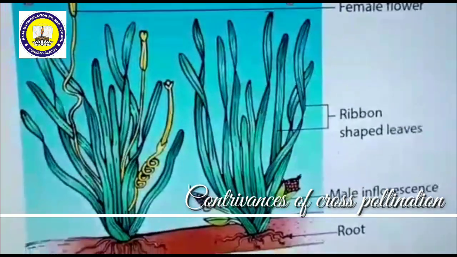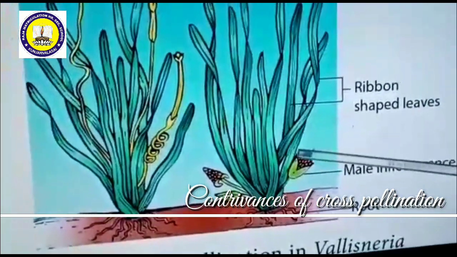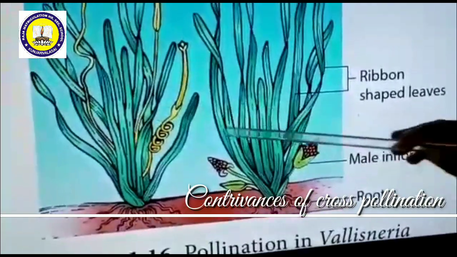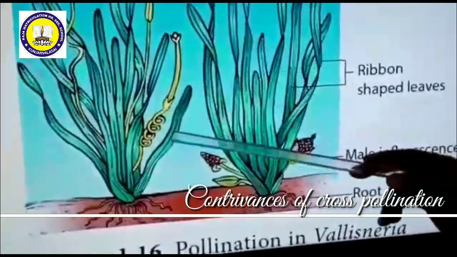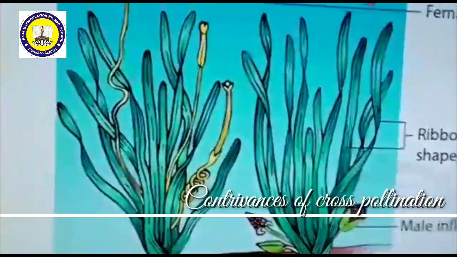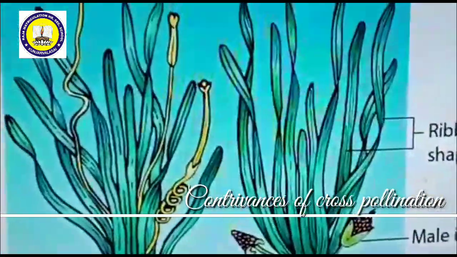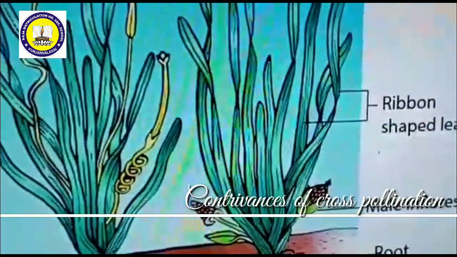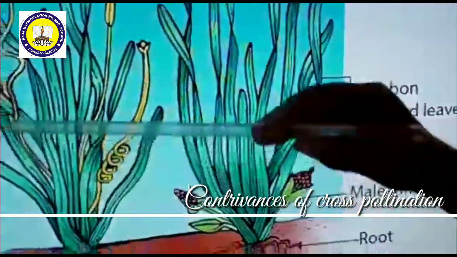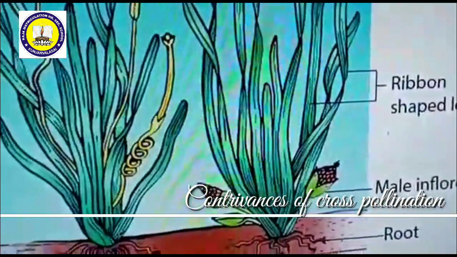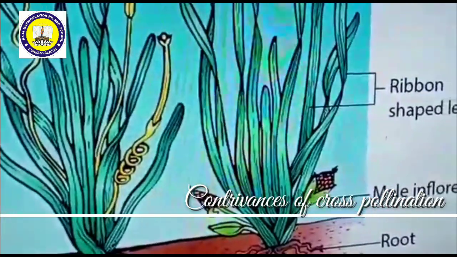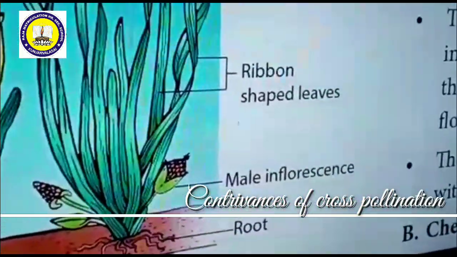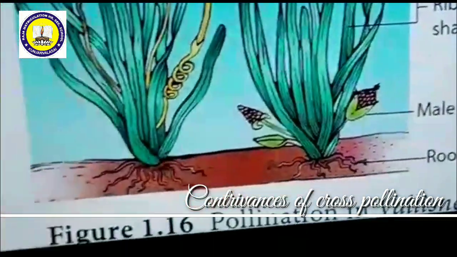So this is the Vallisneria plant. This is the male plant, this is the female plant. So this is unisexual and dioecious. Dioecious means male plant separate, female plant separate. This is the male inflorescence, this is the female inflorescence. Hydrophily is actually divided into two types: epihydrophily and hypohydrophily.